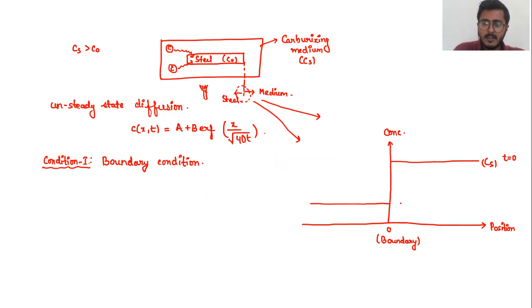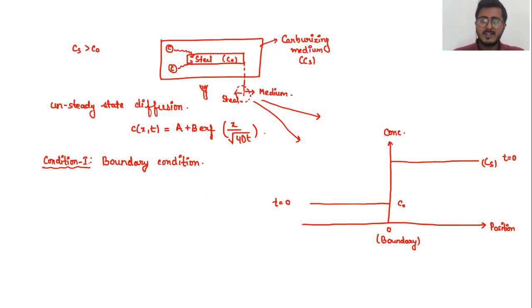Okay. So this is my C naught composition that is again at T equal to 0. Now what I did, I started heating the system. Then definitely the temperature increases. With the increase in the temperature, the diffusion will be facilitated and the carbon will diffuse from the carburizing medium inside your steel component.